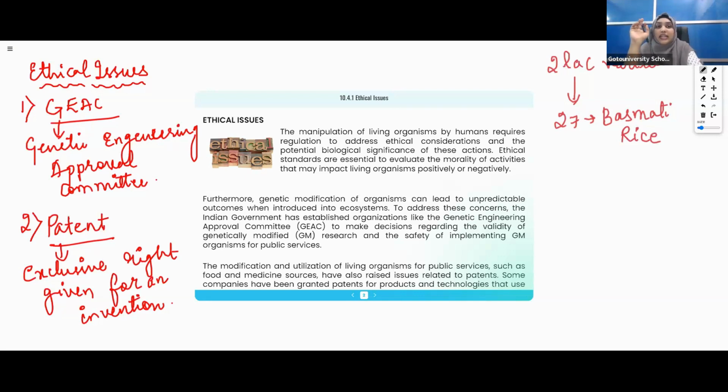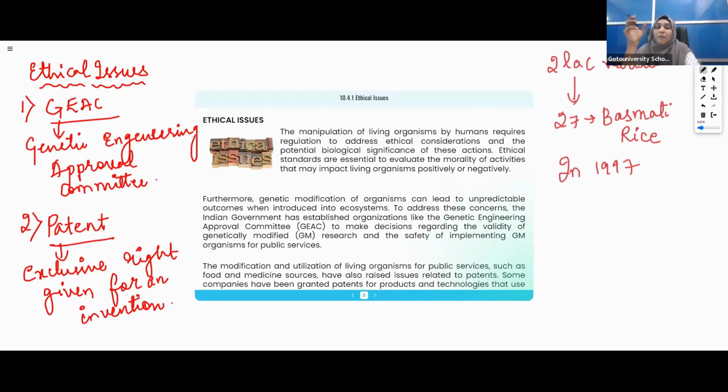You need to remember the year also: 1997. You can remember it this way: at that time Indians were busy inventing Rosie, the first transgenic cow, in 1997 only. Since all Indians were busy, America took the biopatent. Is it clear? So in 1997, what happened?